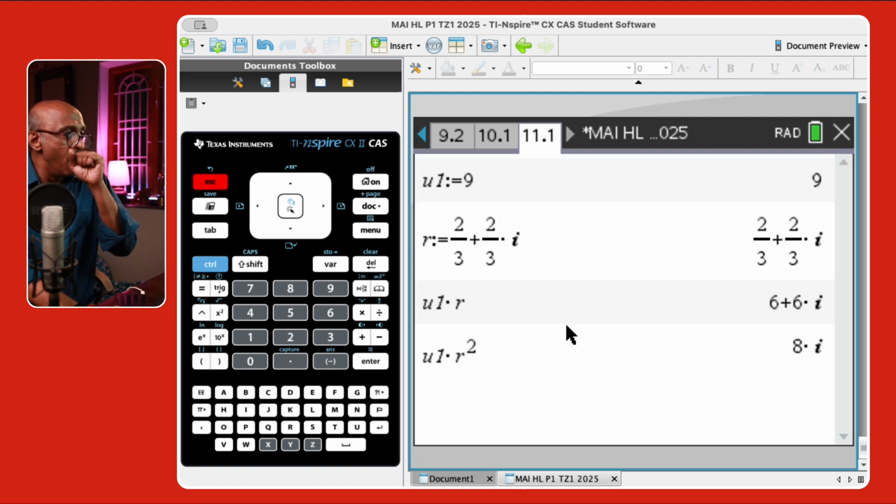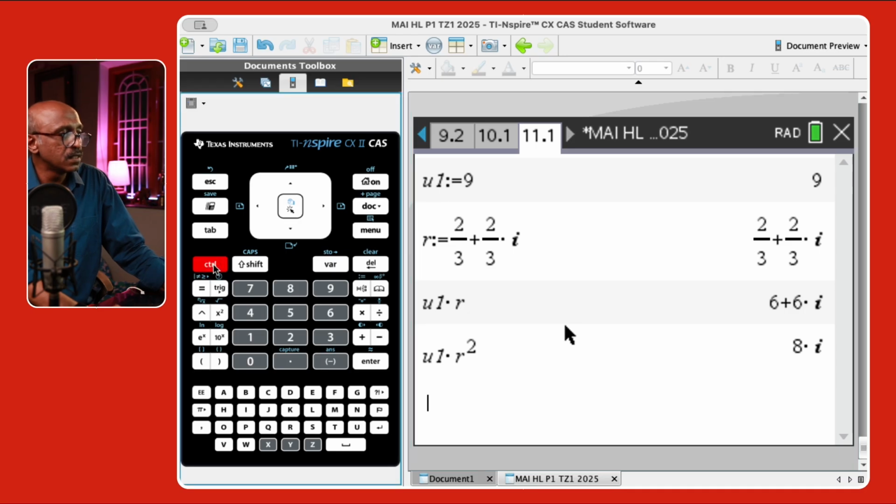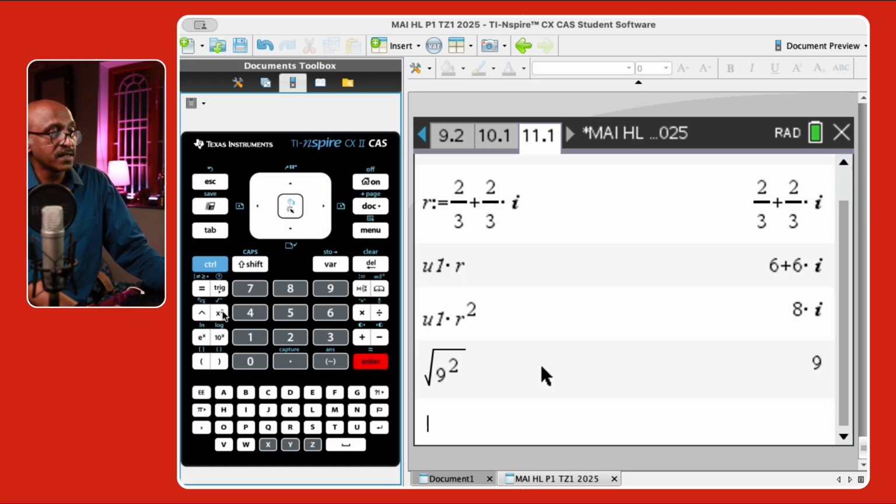Let's go ahead and insert the square root symbol here. u1 is 9, so the square root of 9 squared. Remember, the real part is all that is there, so the answer should just be 9 in this case, right? That's just 9.